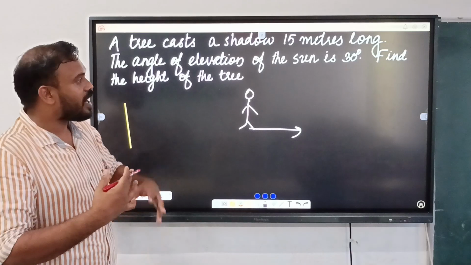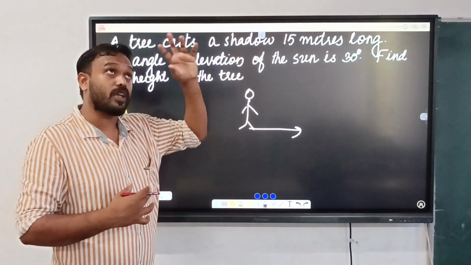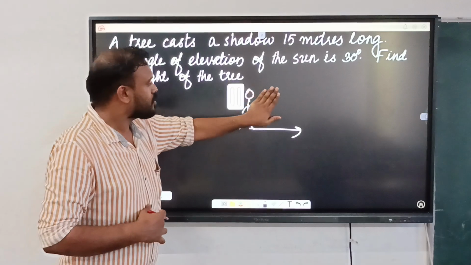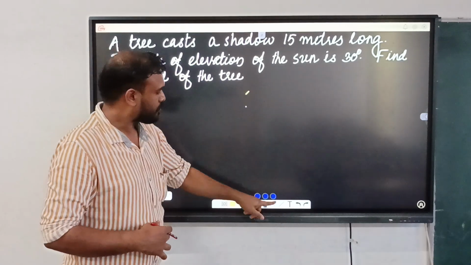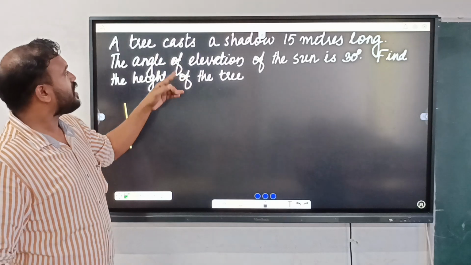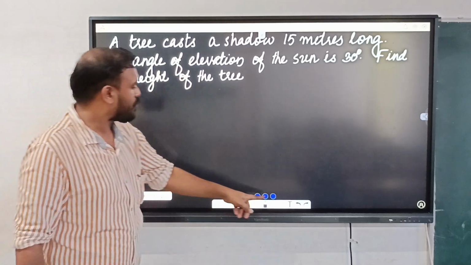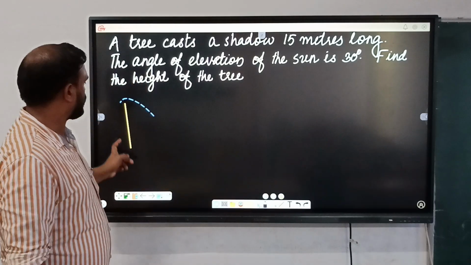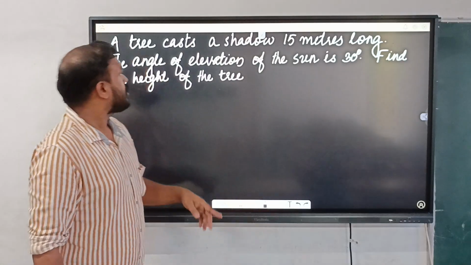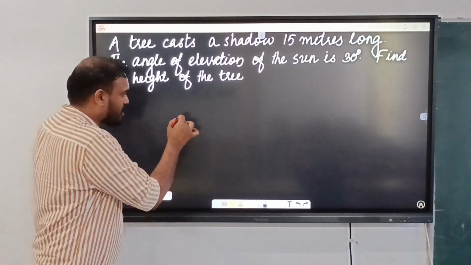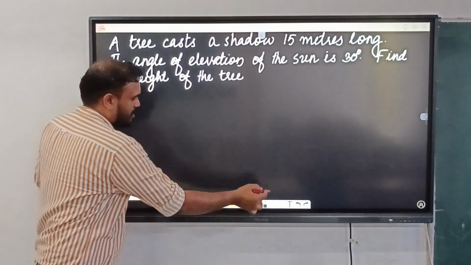Then according to the movement of the sun, the direction will change. So here, a tree casts a shadow 15 meters long. Listen, suppose here is a tree.